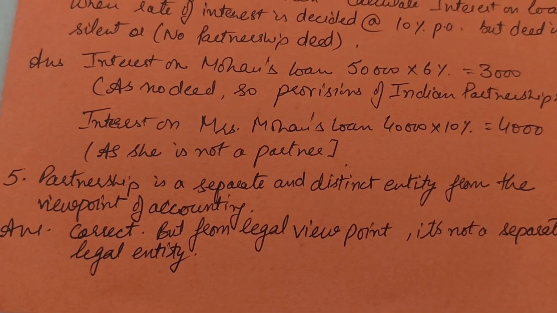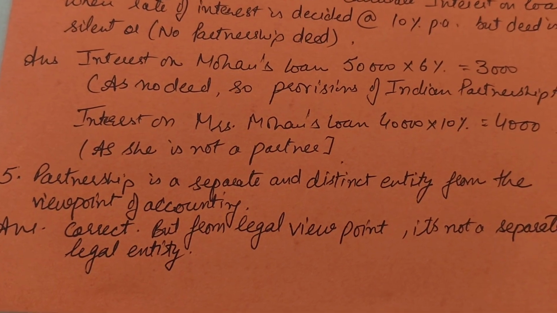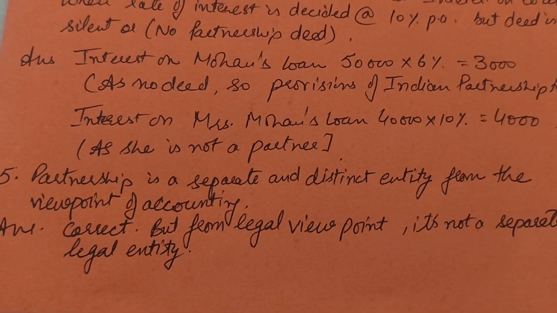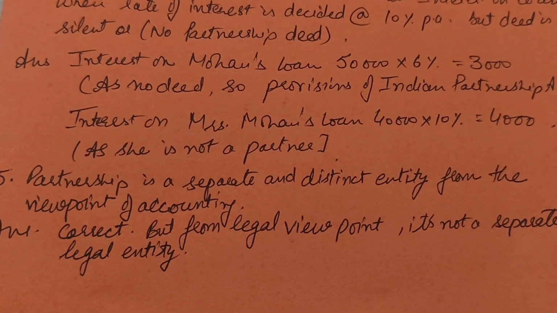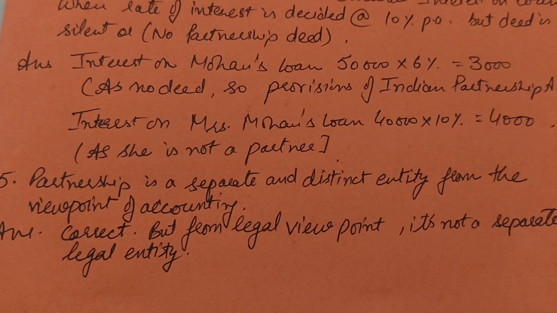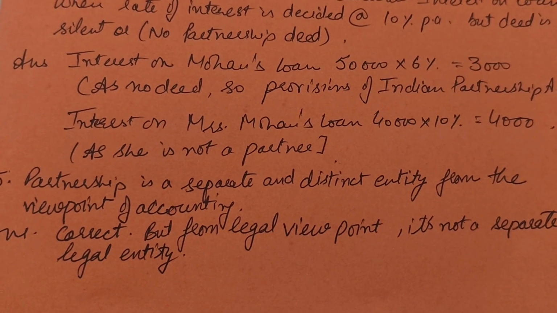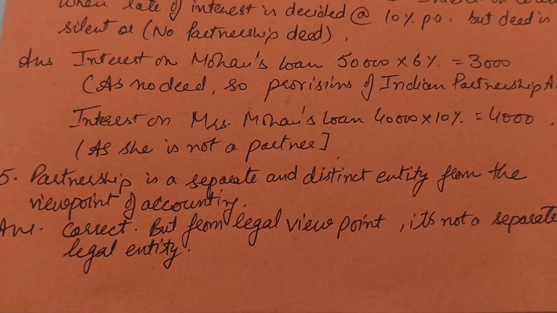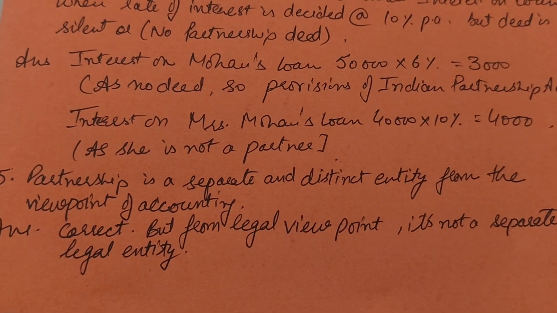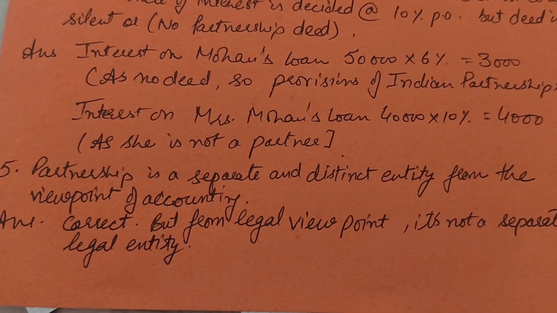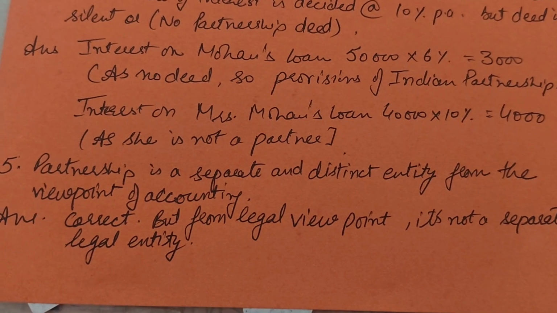Now the accounting point of view here means that when accounts are maintained, if partners make an additional contribution of capital, that is treated as capital. If they withdraw something from the business, that is treated as drawings from the accounting point of view, right? So when there is a case on the firm, and for that case somebody has to appear in court, the partners will become the partnership firm itself.